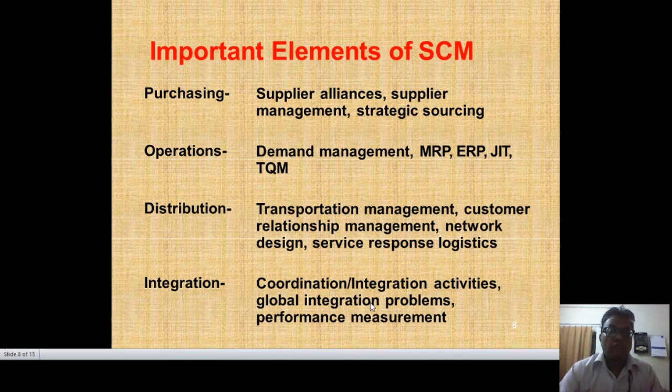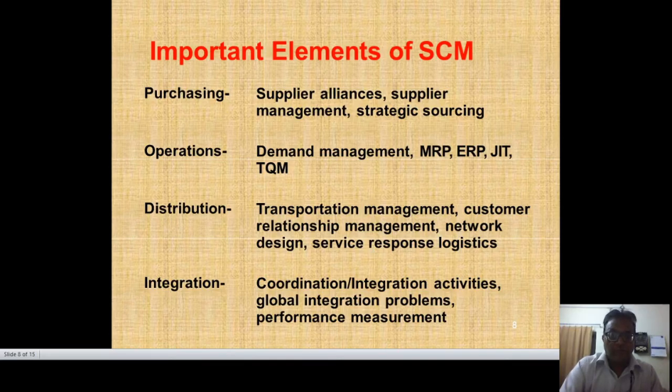So we should be very particular about whatever it is. Then the operations: we should take up demand management, MRP, ERP systems, just in time, and total quality management. These are the prime elements of supply chain management. In the supply chain, you have to see that things are very particular, and the knowledge is there, because of whatever the demand management, system, and knowledge are.